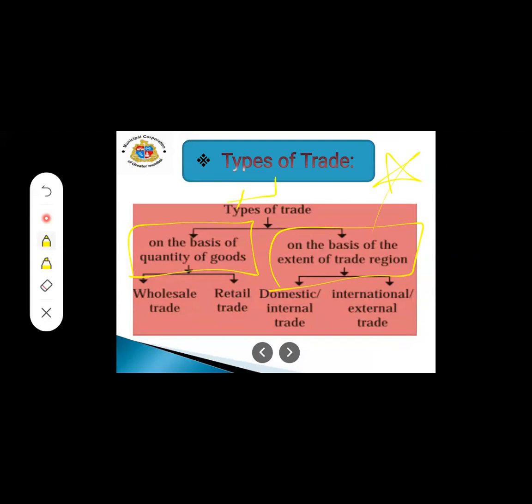The types of trade are divided on the basis of quantity and on the basis of trade region. Quantity is again subdivided into wholesale trade and retail trade. So first we are going to go with wholesale trade.